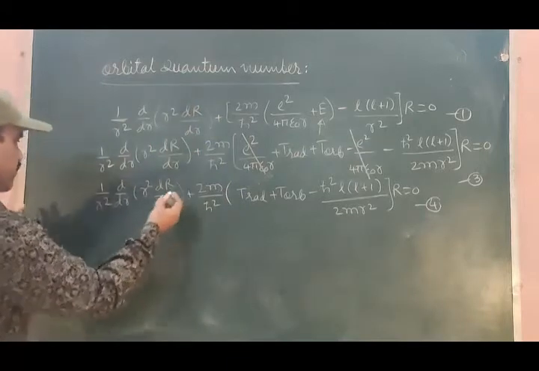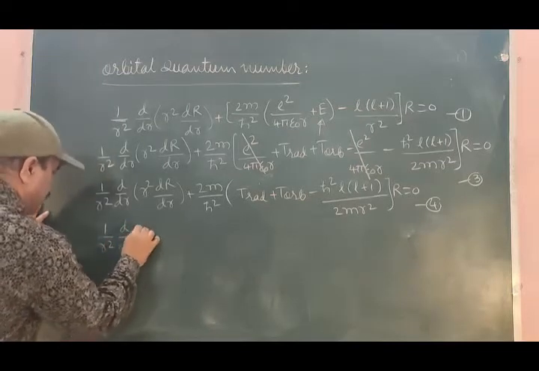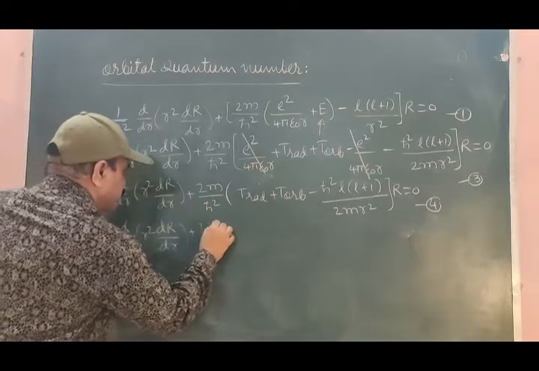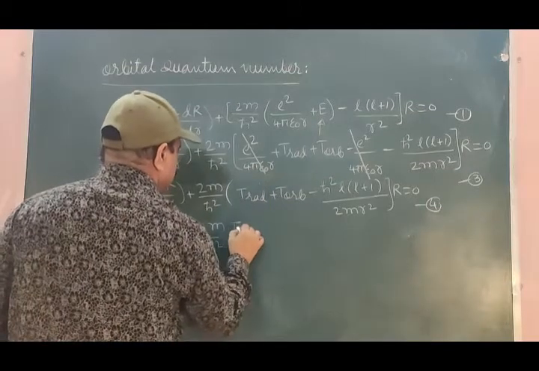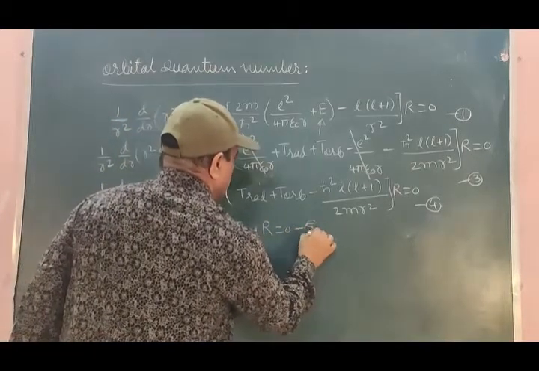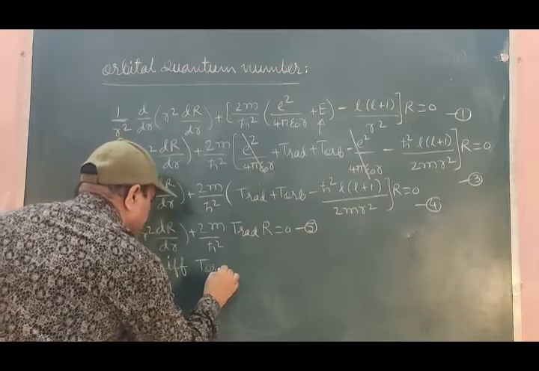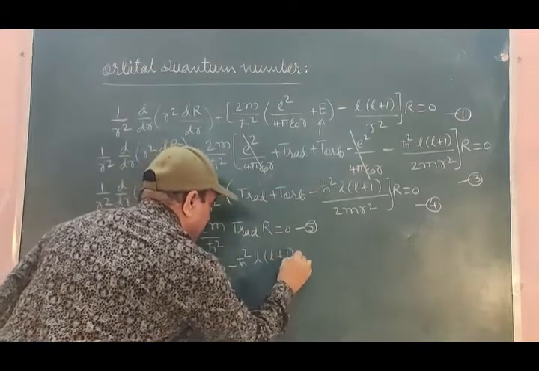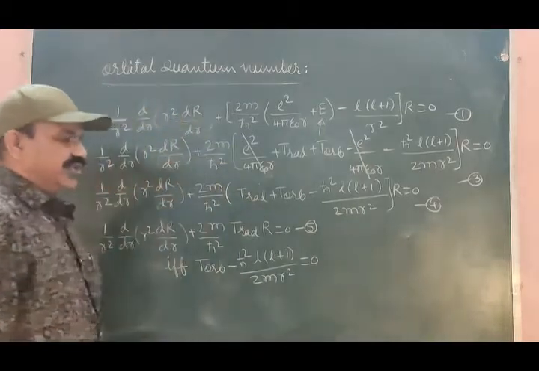That is, equation 4 will take this form: 1 by r square d by dr of r square dR by dr plus 2m divided by h cross square into T radial into R is equal to 0, equation number 5, if and only if T orbital minus h cross square L into L plus 1 divided by 2m r square is equal to 0.